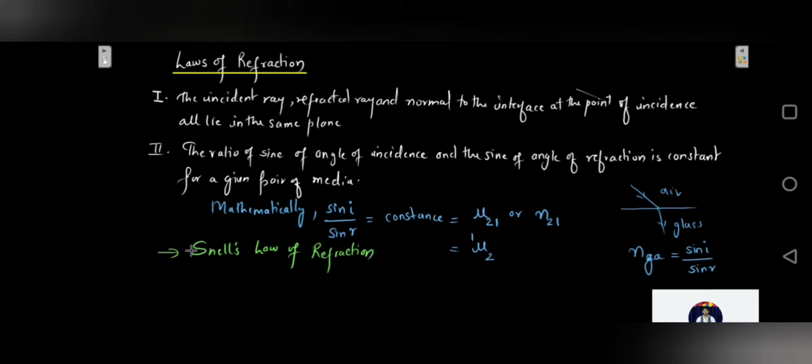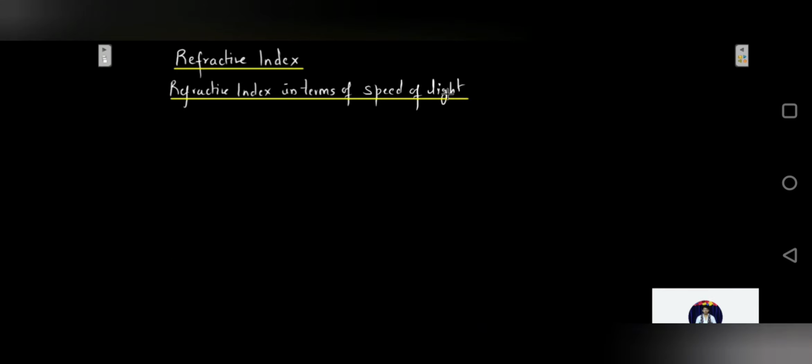So what is Snell's law of refraction? Sine of I upon sine of R is equal to the refractive index of the second medium with respect to the first medium. Now let us see refractive index a little more in detail. This refractive index which we discussed, which is sine I upon sine R, can also be defined in terms of speed of light.